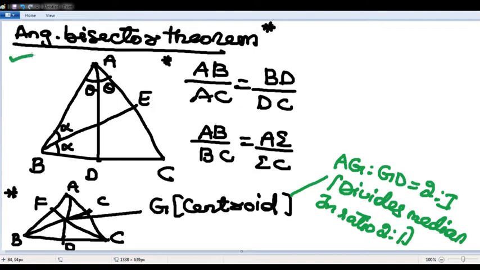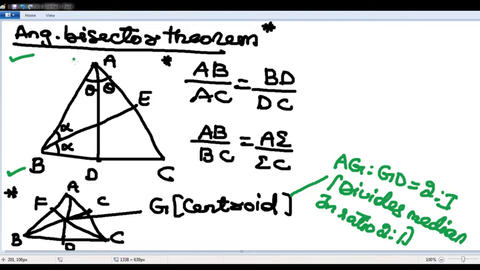The angular bisector theorem and the centroid property hold for any triangle. Unequal side is the base, and the perpendicular drawn onto the unequal side will also become median, perpendicular bisector and everything. It is possible for all the possible triangles. I hope it is clear.